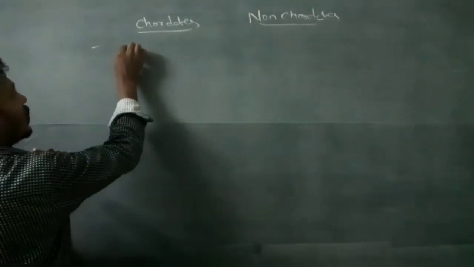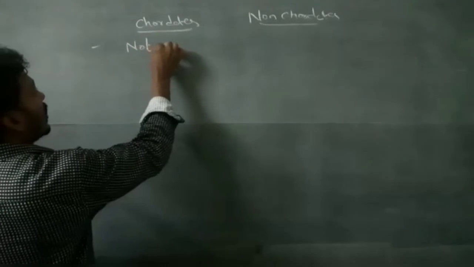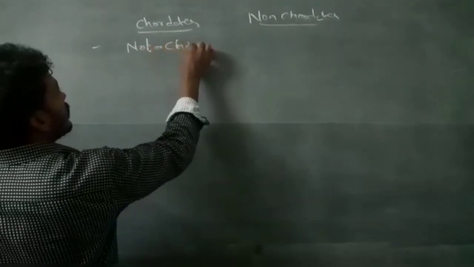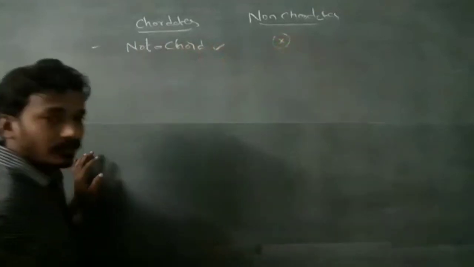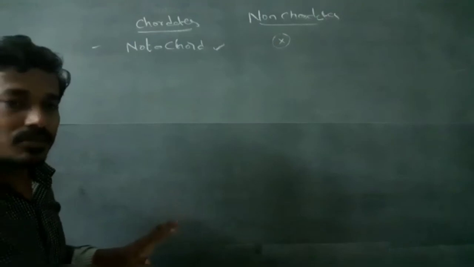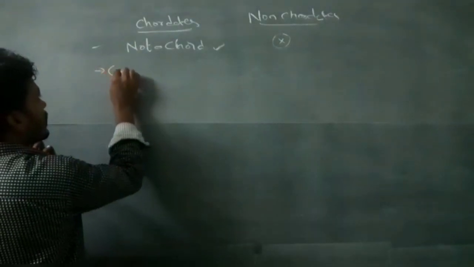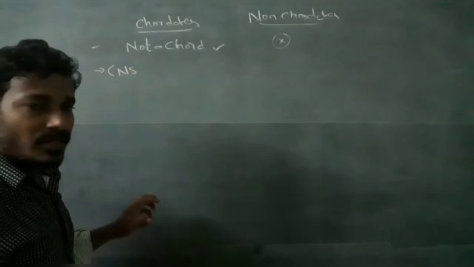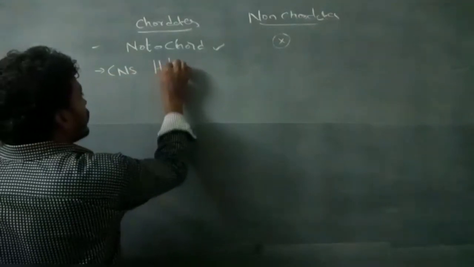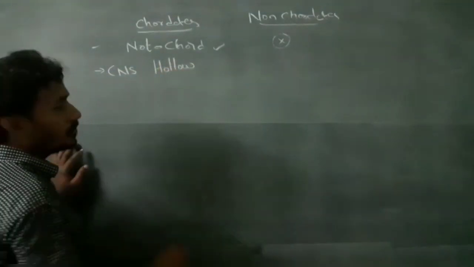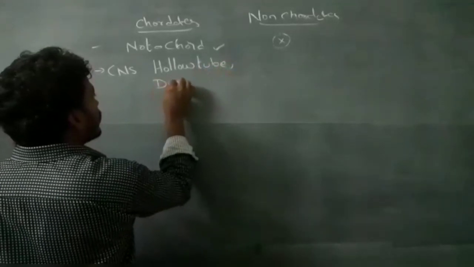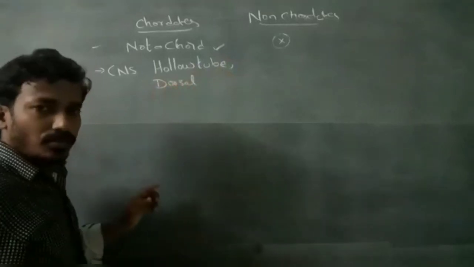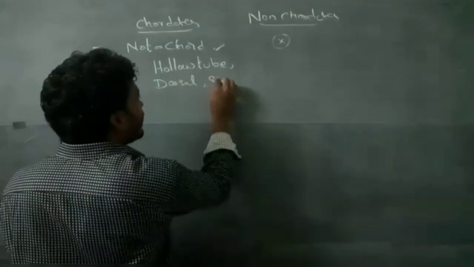Difference between chordates and non-chordates. In chordates, notochord is present; notochord is absent in non-chordates. The central nervous system in chordates is a hollow tube, dorsal, single, and non-ganglionated.